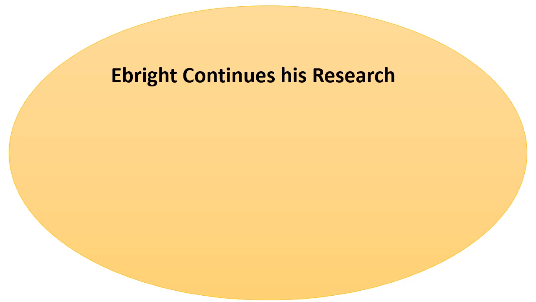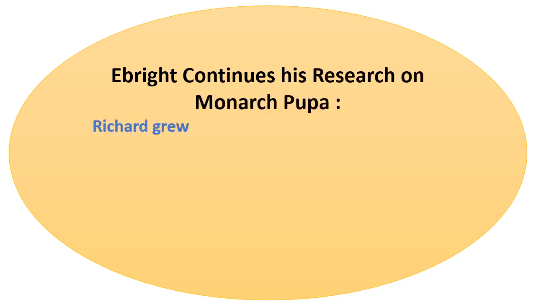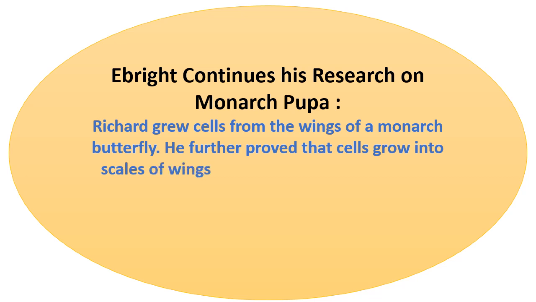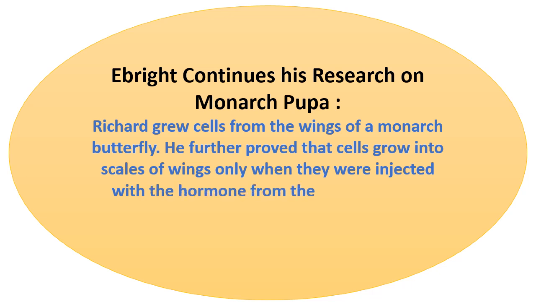Now next heading, Ebright continues his research on monarch pupa. Richard grew cells from the wings of a monarch butterfly. He further proved that cells grow into scales of wings only when they were injected with the hormone from the gold spots.